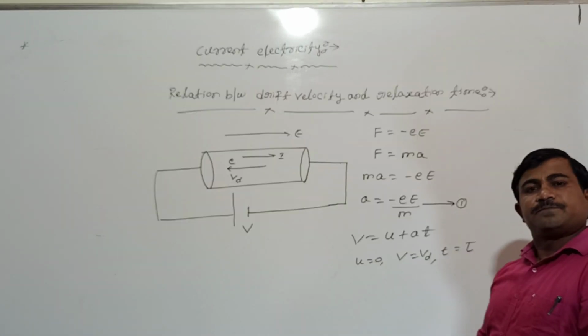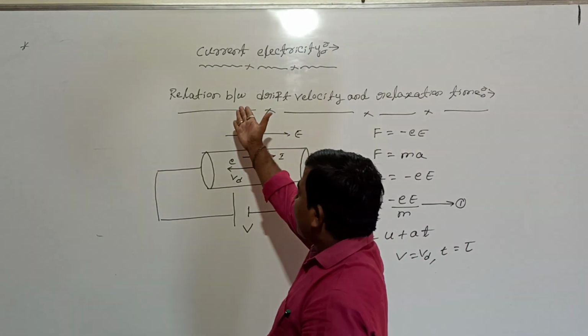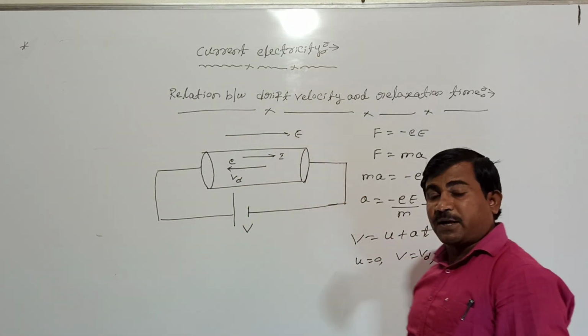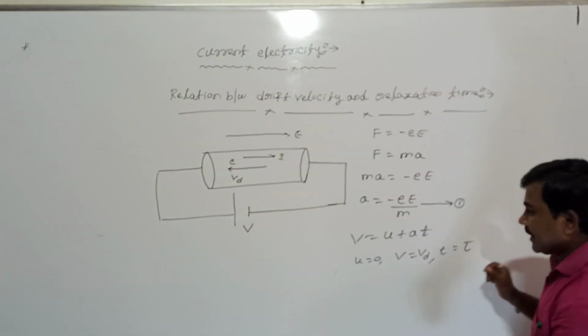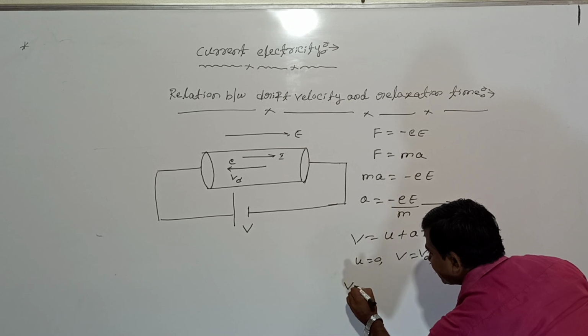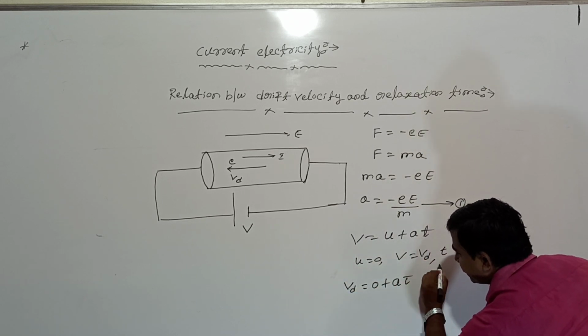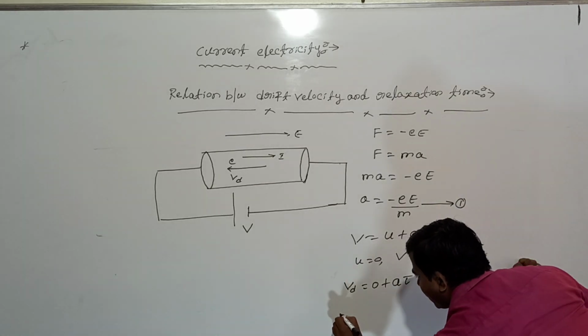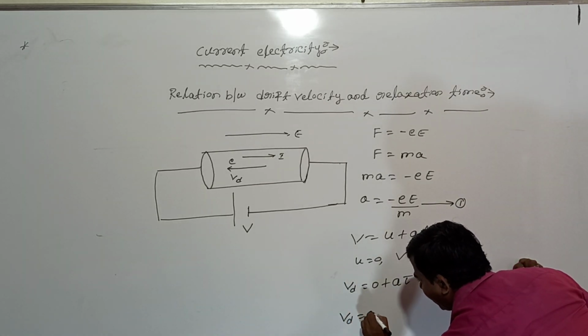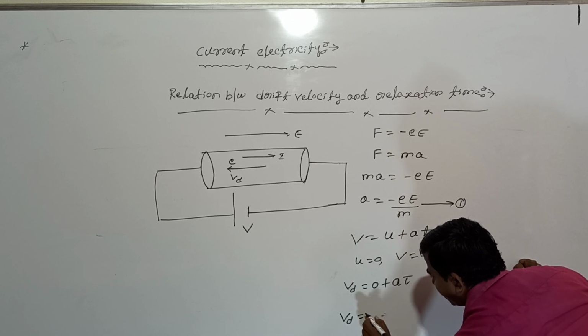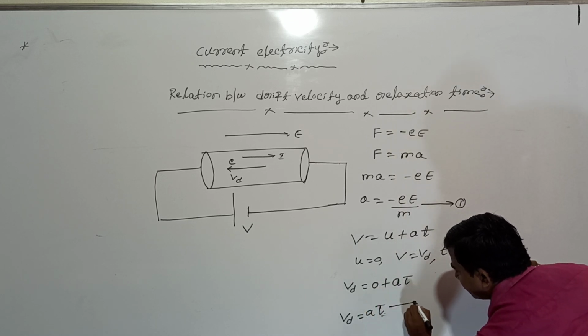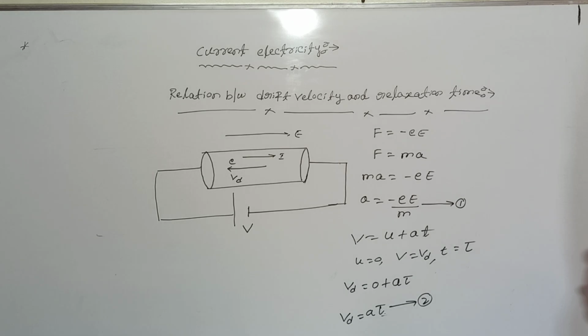Because the relaxation time is there and the drift velocity is there. Then see here, how to write? v is replaced by vd, vd is 0 plus a into tau. Or directly, the drift velocity vd is equal to a into tau. Equation 2.